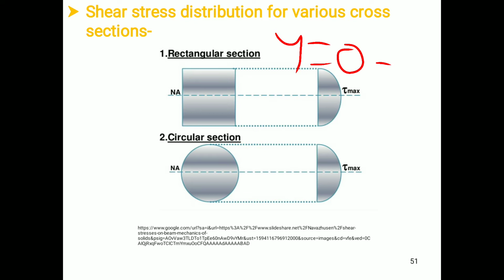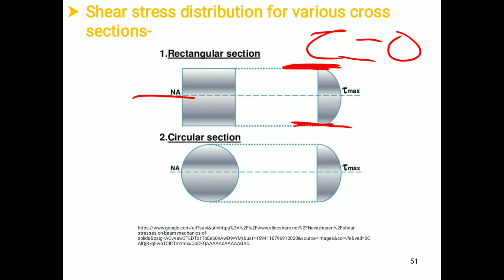And when y is equal to d by 2, that is at the extreme fiber, the shear stress is equal to 0. Therefore, at this point where y is equal to d by 2, the shear stress will be 0, and at this point where y is equal to 0, the shear stress will be maximum. So in this manner, for a rectangular section, the shear stress varies parabolically.